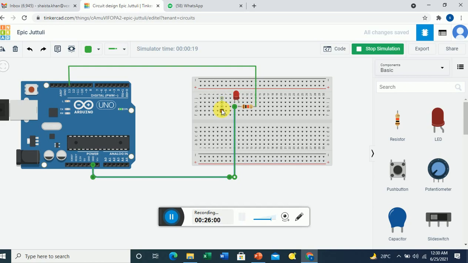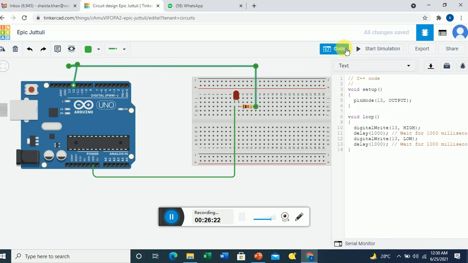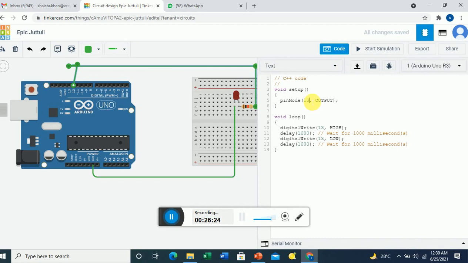The LED has started blinking, right? So suppose you want to change the LED pin. If you want to test this on pin number 12, the only change you have to make in the code is, instead of pin number 13, write pin number 12. That's it.